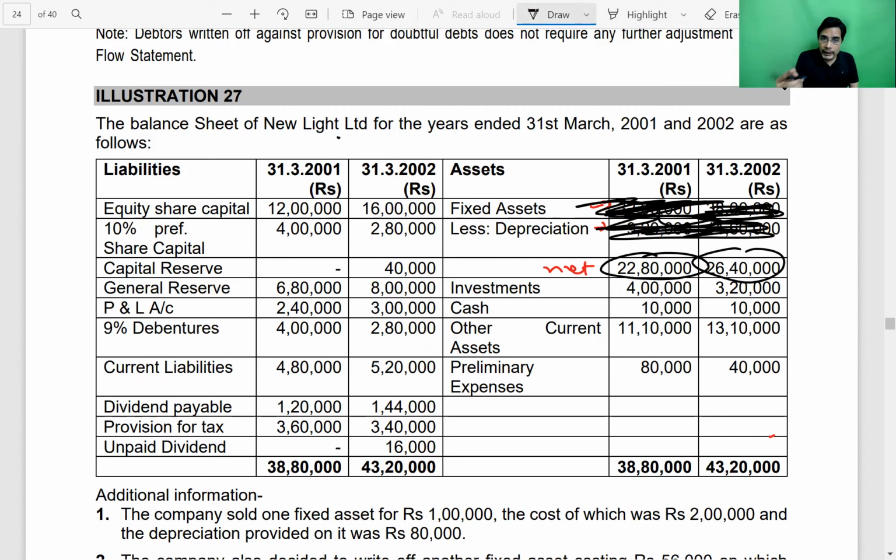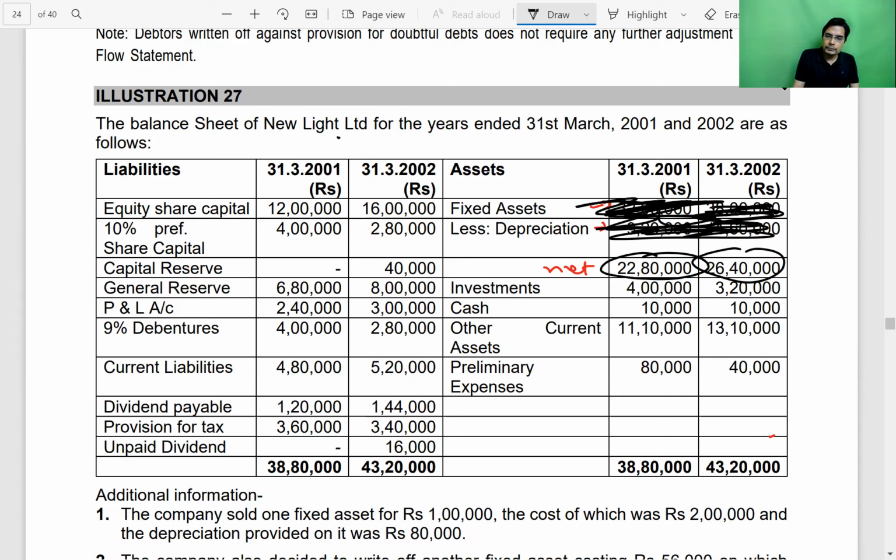It's not that they are not maintaining an accumulated depreciation account. Don't think that, oh, it means that depreciation is getting credited to fixed asset account. No, they are maintaining accumulated depreciation, but they just didn't disclose original cost and accumulated depreciation separately in the balance sheet. They directly disclose the net amount, and accumulated depreciation information they gave at the bottom of the question in the adjustment.